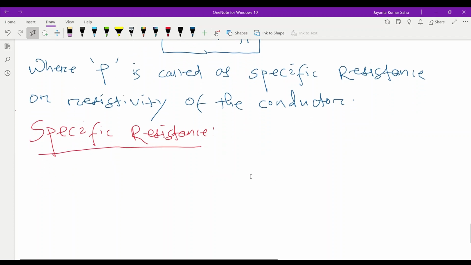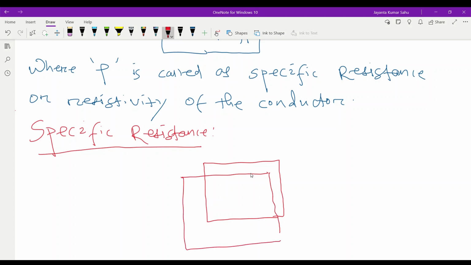Let us consider a unit cube. This is the unit cube. Here we have the specific resistance. How do we define it?